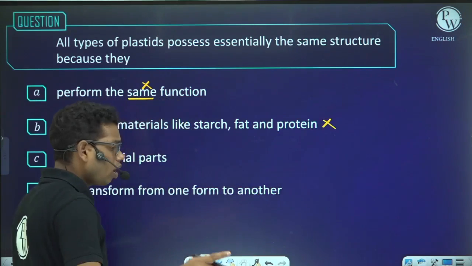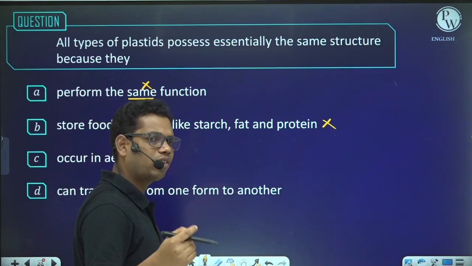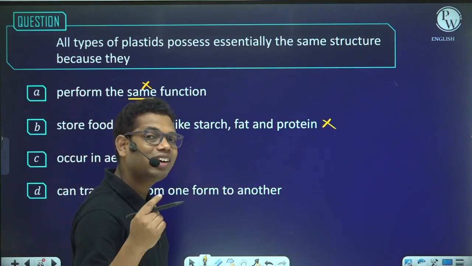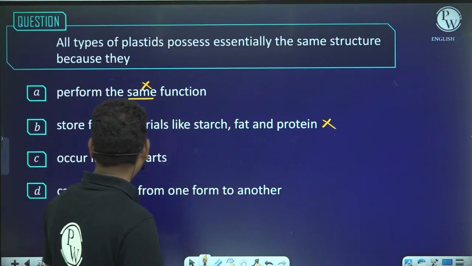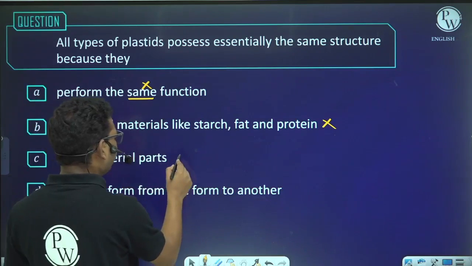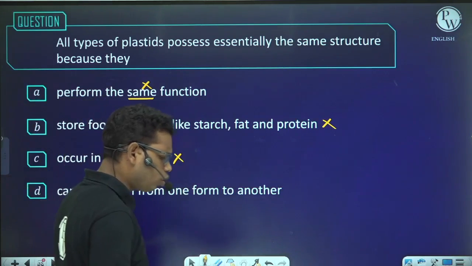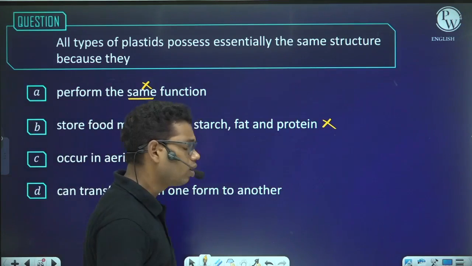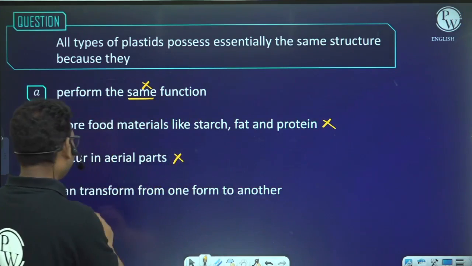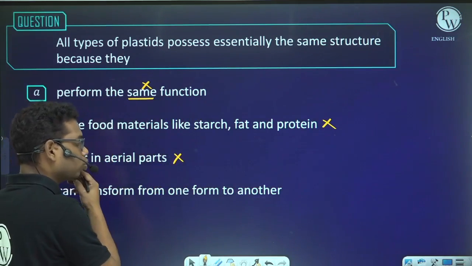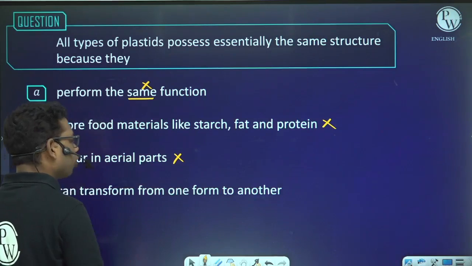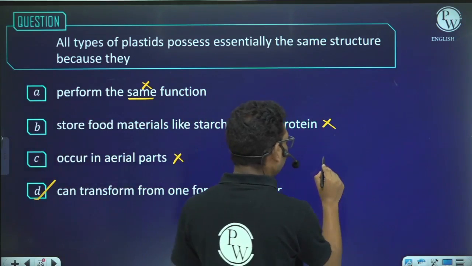Right? Yes, no doubt, chloroplast, its function is to store food, but in temporary form. Occur in aerial plant? No. Why? Because the leucoplast is also present in the subaerial part, the underground part. Can transform from one form to other? Yes, this is the answer. Why? Because suppose you have leucoplast.